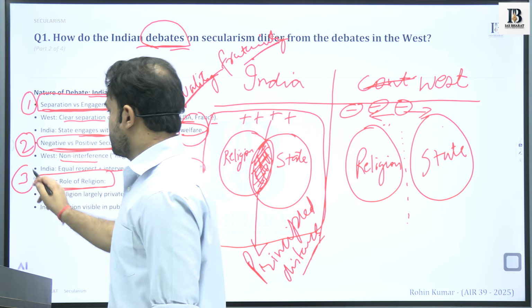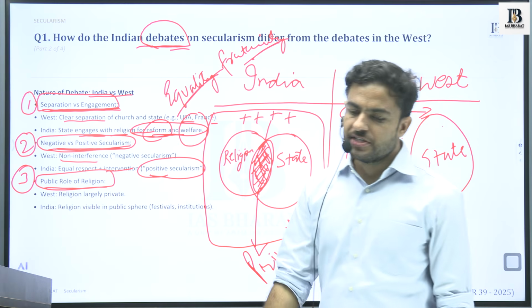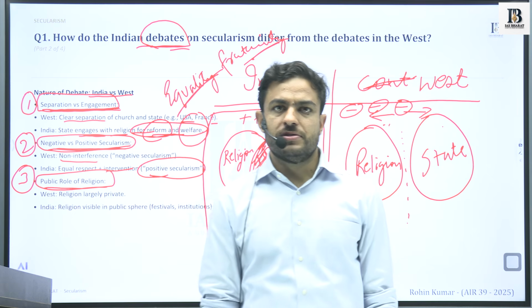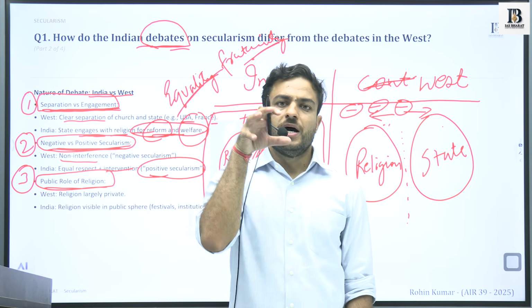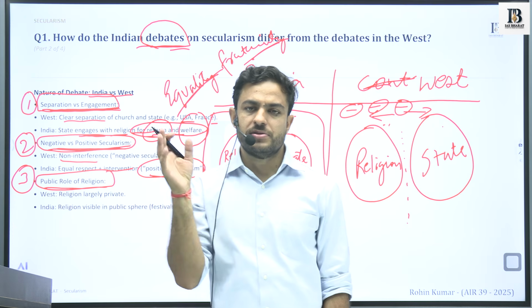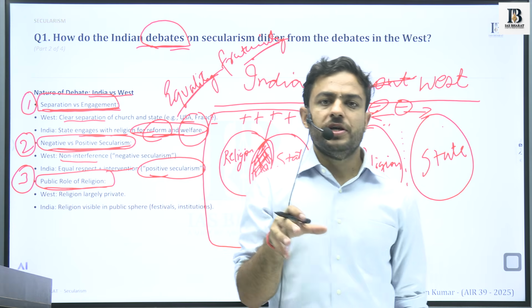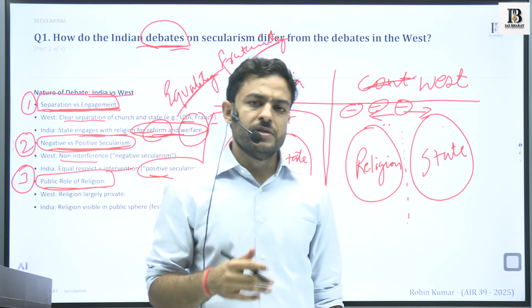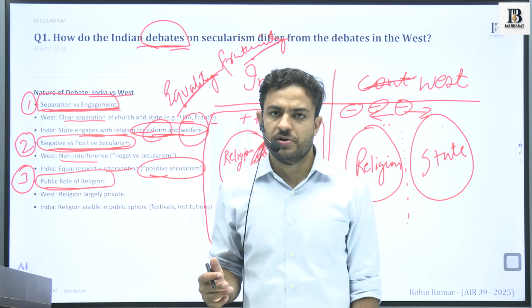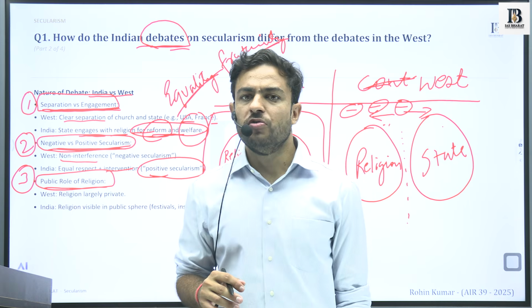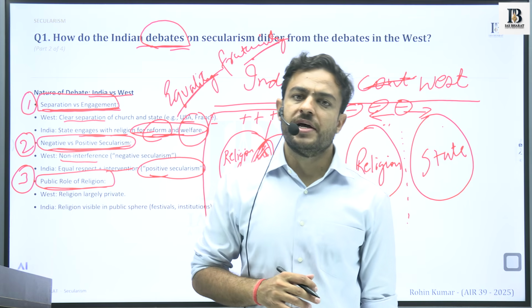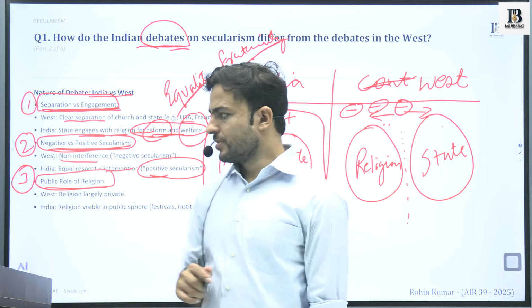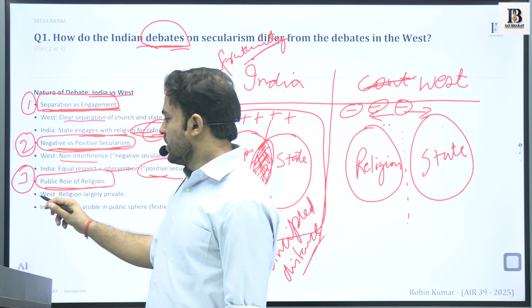The third point that comes is the public role of religion. So as we have discussed, the idea of secularism exists at two levels. First is how much is the degree of separation between the state and the religion, and second, in the lives of the people as well, how much role religion plays. This can also be connected to the idea of secularism, that what role and how much conduct of the people is directed by the religious matters or the religious institutions that exist in society. So we see that in the case of